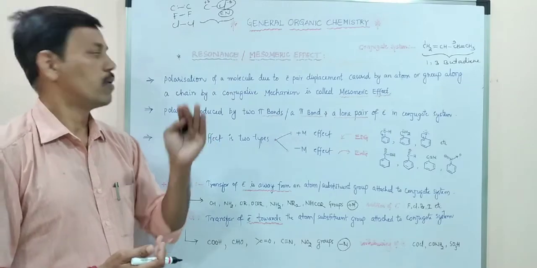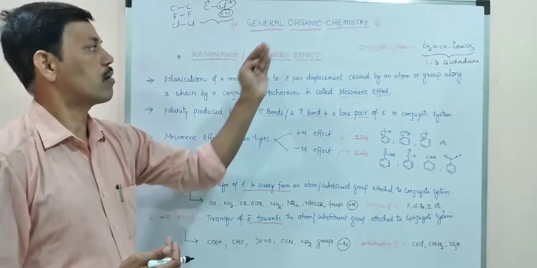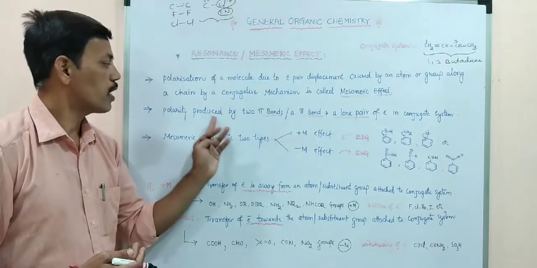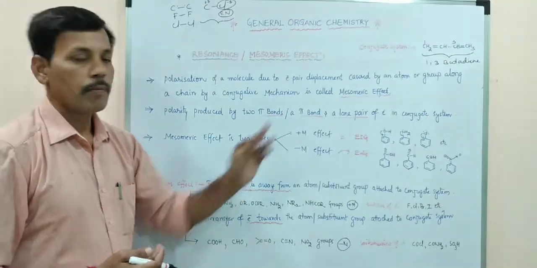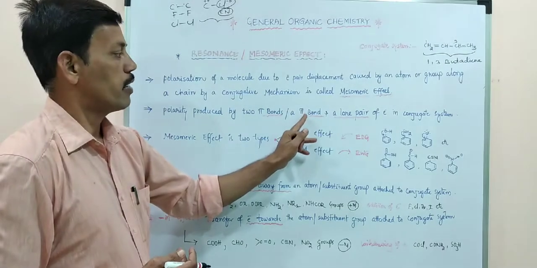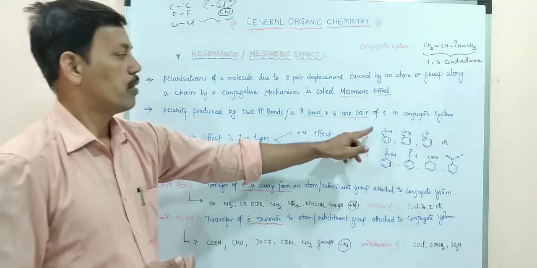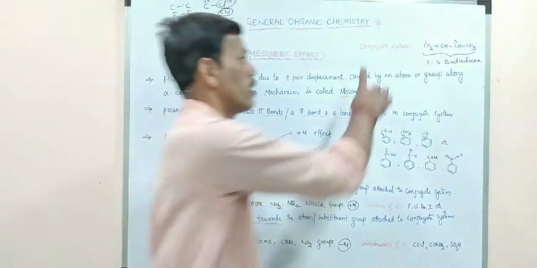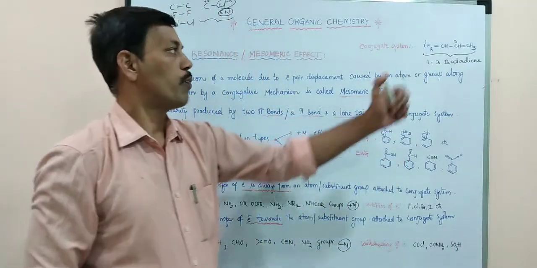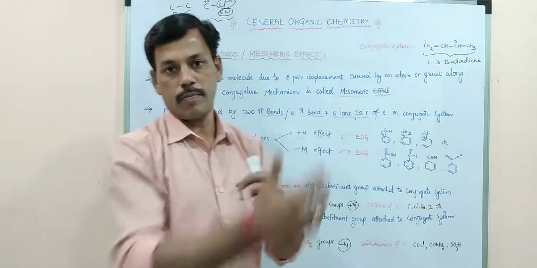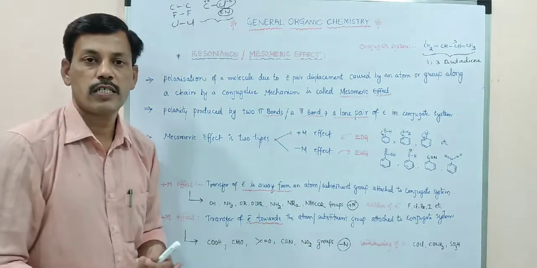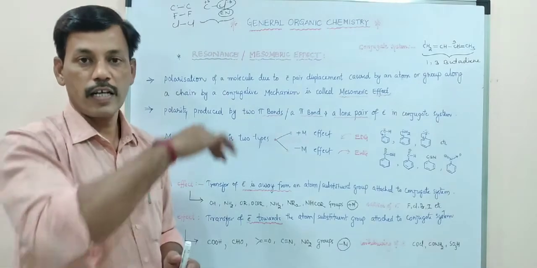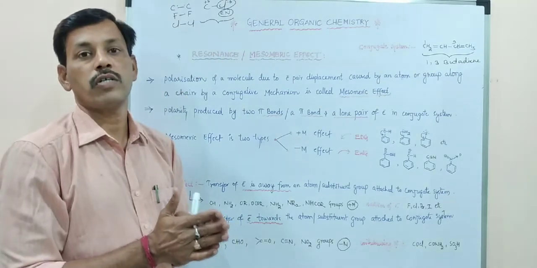So this type of effect is called resonance or mesomeric effect. Further, polarity is produced by two pi bonds, or a pi bond and a lone pair of electrons in a conjugate system. We already discussed that in a conjugate system, two pi bonds come alternately. Here, delocalization of electrons takes place until it changes its resonance structure.